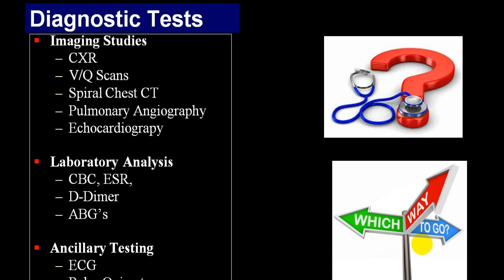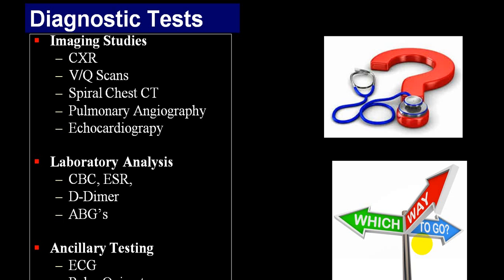If you get an S1Q3T3 pattern with RVMI, it is in favor of a severe massive infarct. Or if there is only RVH, there is tachycardia, there is no S1Q3T3 pattern, there is no RVMI, it will be very common in a case of chronic cor pulmonale.